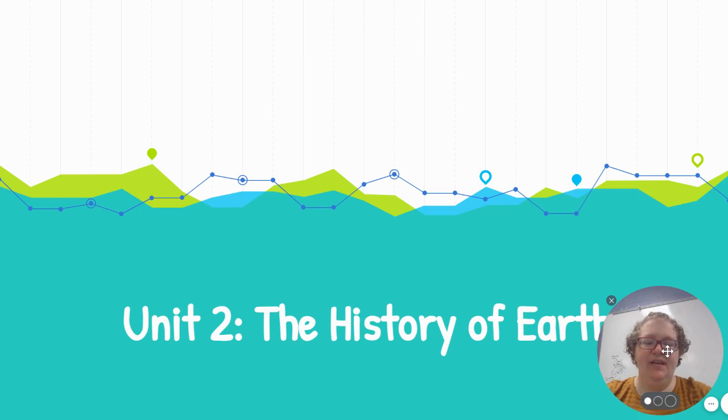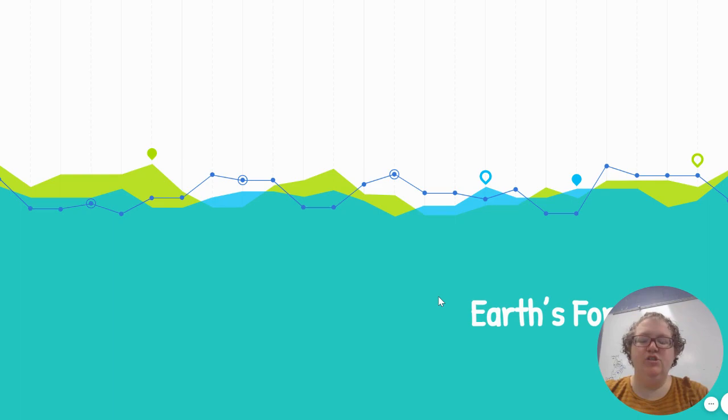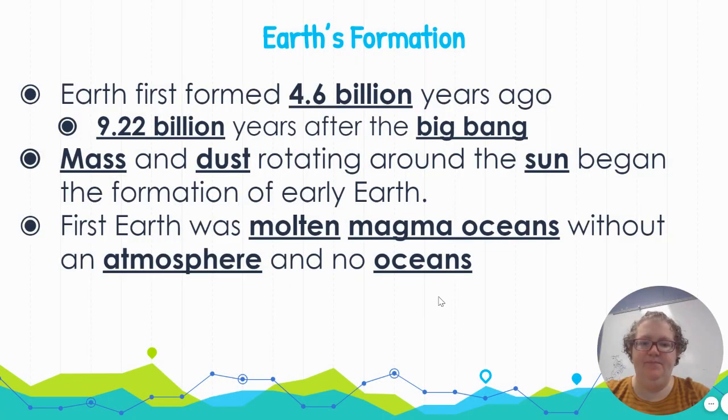These are your Earth Science notes for Unit 2, the history of Earth. So we're going to start with Earth's formation. Earth first formed 4.6 billion years ago. Keep in mind that this is about 9.2 billion years after the Big Bang. The Big Bang was about 13.7 billion years ago. Earth didn't form till quite a bit after the Big Bang, about 4.6 billion years ago.